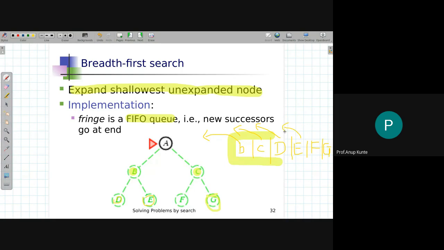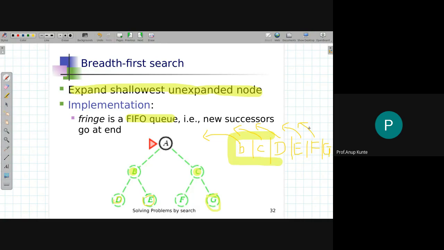Next, I will remove E. As E goes out of the queue, again we will test whether it is a goal node. It's not a goal node. We will discard E. Before discarding, we'll try to expand E. Since there are no nodes to expand E further, we will not add anything to my fringe list, which is a queue this time. Then we'll remove F. Now F will be tested for a goal node. F is not a goal node. We will discard it. Before discarding, we will try to expand it. Nothing to expand, so nothing is added to the queue.